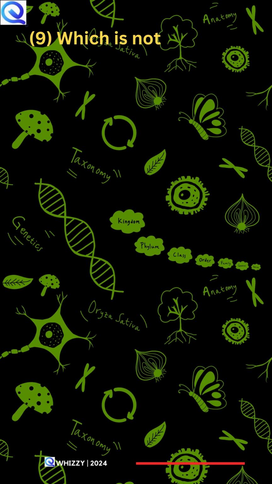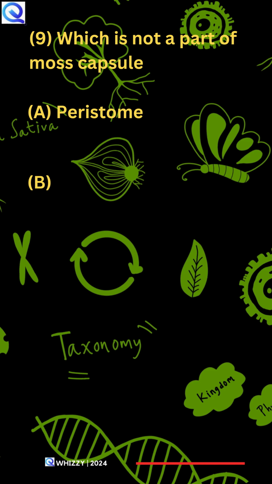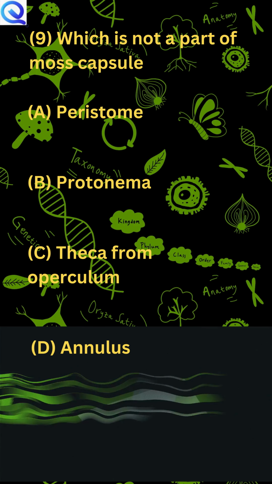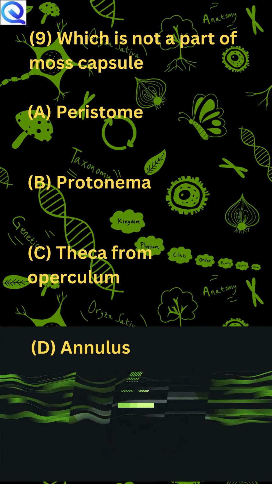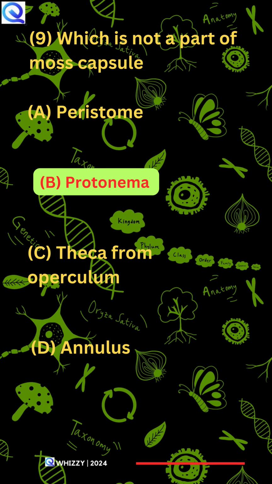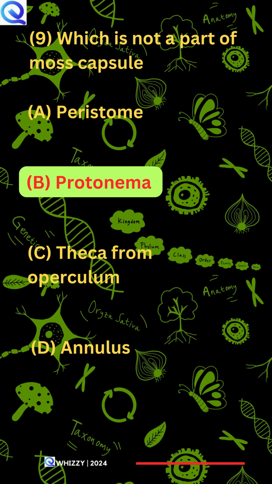9. Which is not a part of moss capsule? A. Peristome, B. Protonema, C. Theca from operculum, D. Annulus. B is the correct answer.